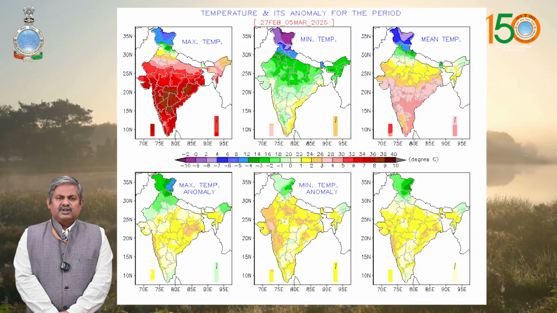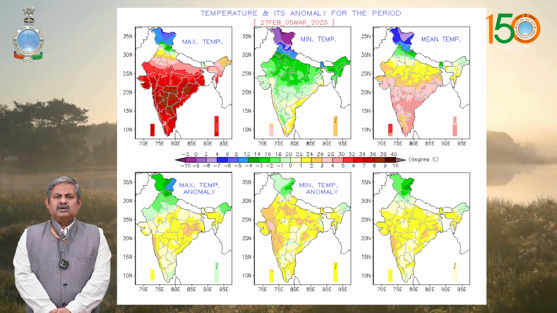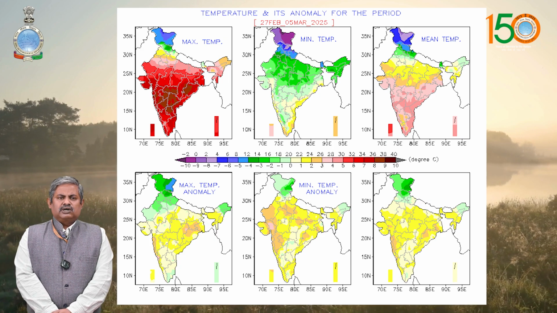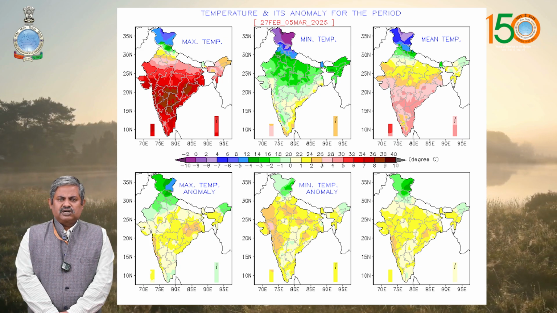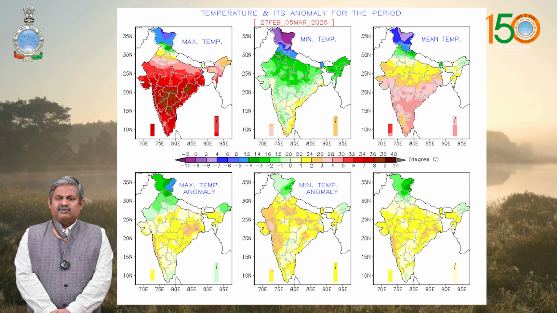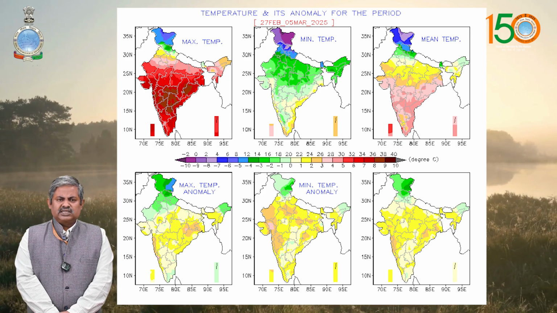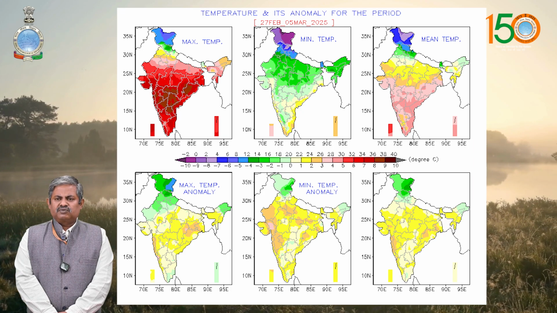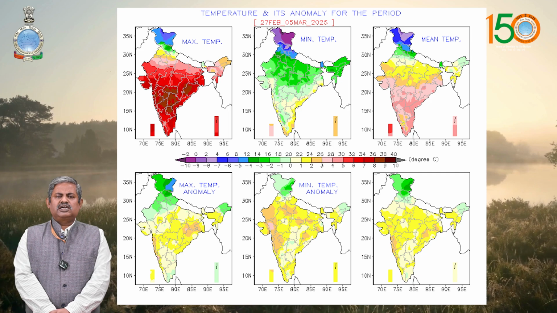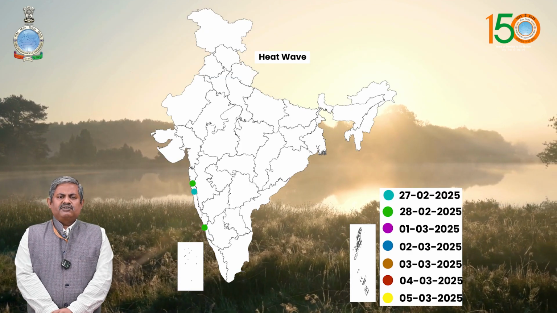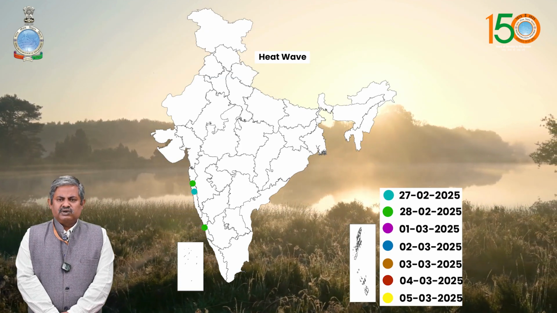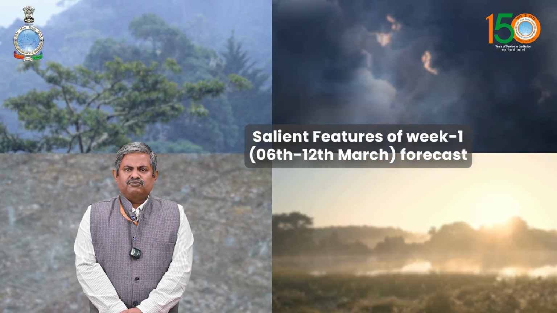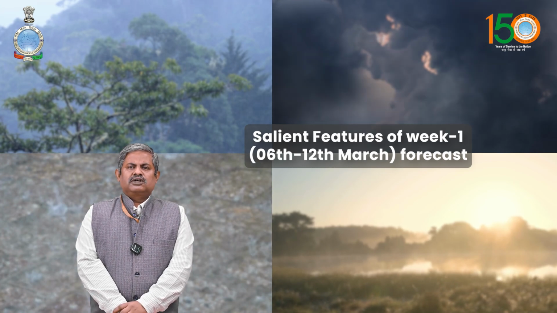If you see the weekly average minimum temperature, it was above normal by 1 to 3 degrees centigrade over parts of north, northwest and west coast of India, and near normal over remaining parts of the country during the week. The weekly average maximum temperature was above normal by 1 to 3 degrees centigrade over northern, western and central India, below normal by 1 to 3 degrees centigrade over parts of northeast India, and near normal over south peninsular India. Apart from that, heat wave conditions were observed at isolated places over Konkan on 27th February, and Konkan and coastal Karnataka on 28th February.